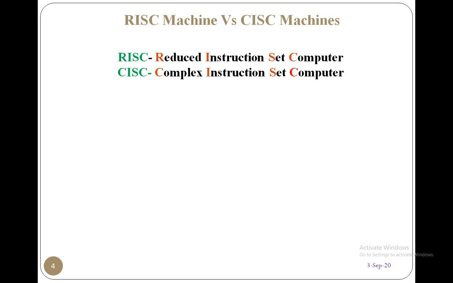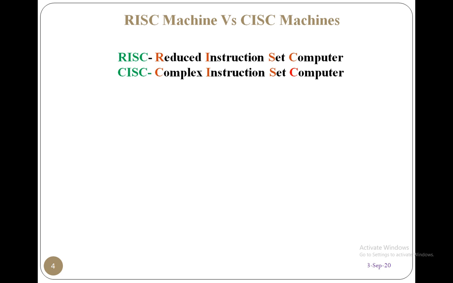Due to the complex instruction set, the hardware here is very complex. Whereas in RISC machines, the instruction set itself is smaller. So the compiler has to do more work to understand the instruction in RISC, and the hardware is easy there. So CISC is hardware complex oriented and RISC is compiler complex oriented.